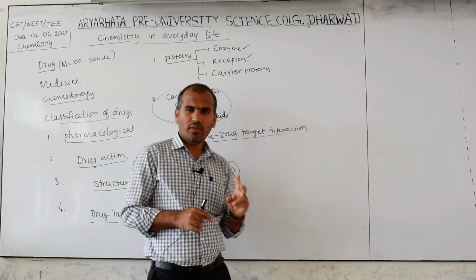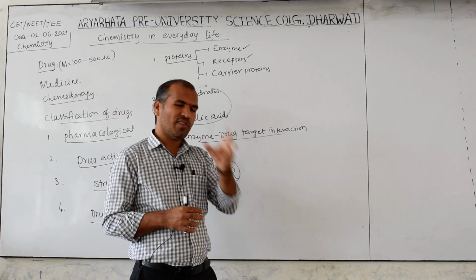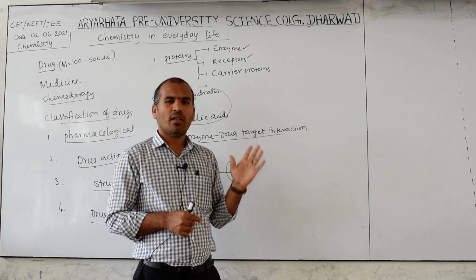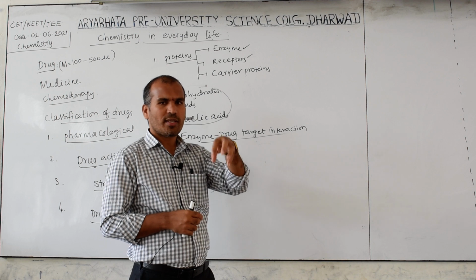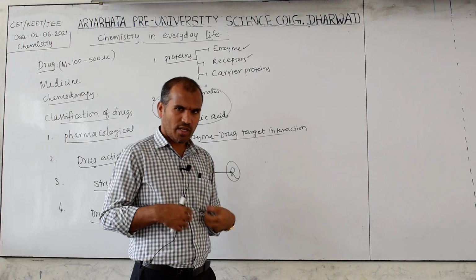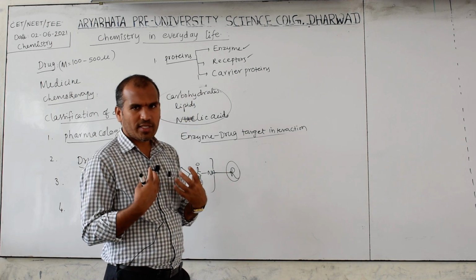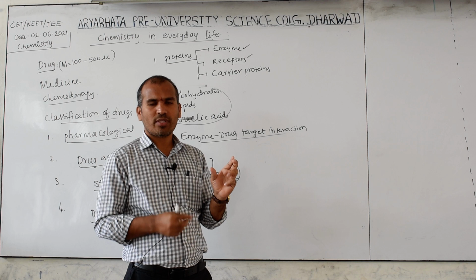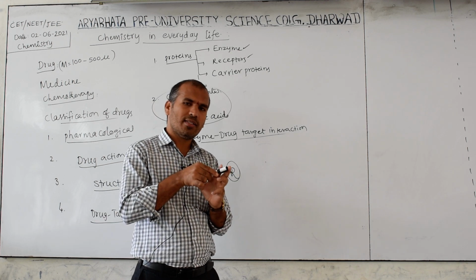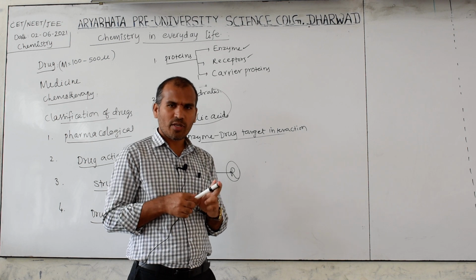Now this enzyme has majorly two functions. One is that enzymes have the active site which holds the substrate molecule. Now in our body any chemical reaction occurs in the presence of this catalyst. So this enzyme has the active site in which the substrate molecule is held. Which is holding the substrate molecule?